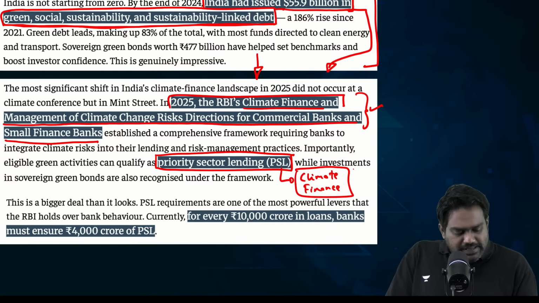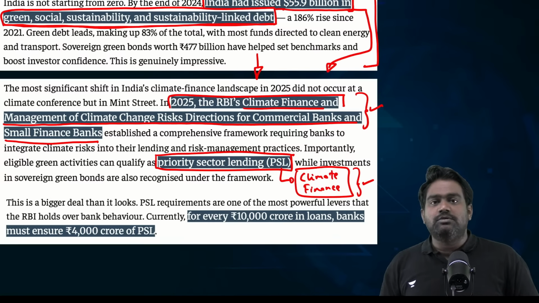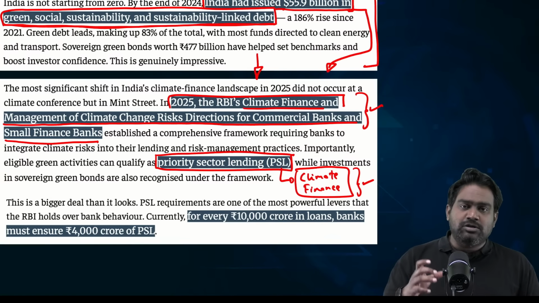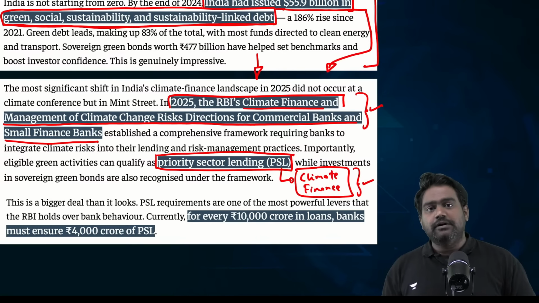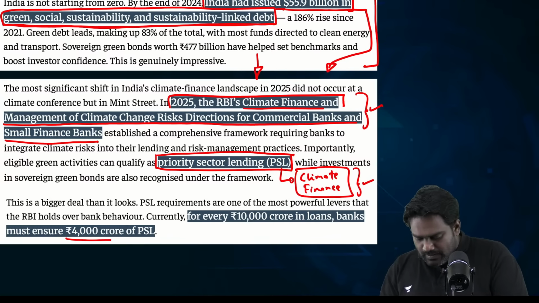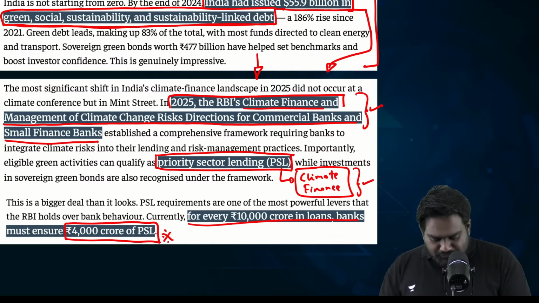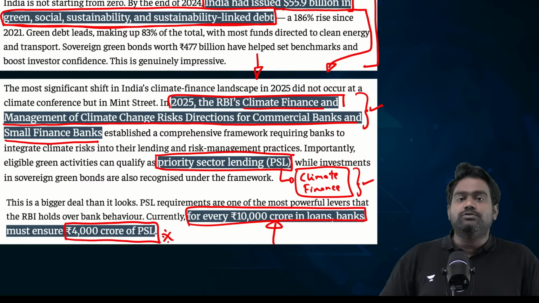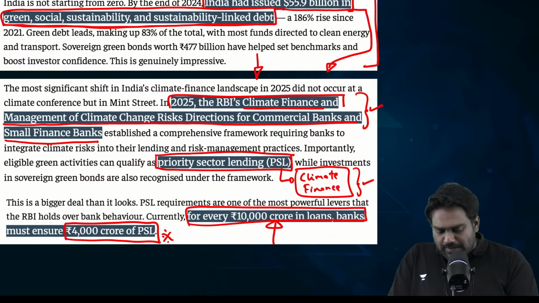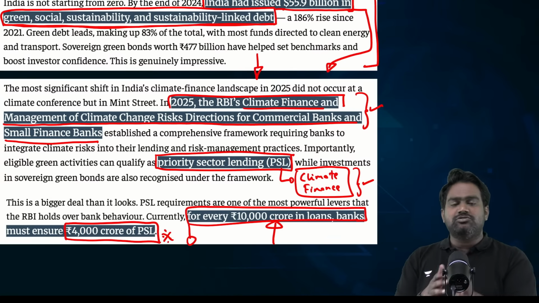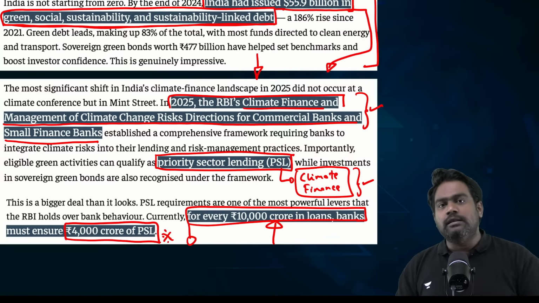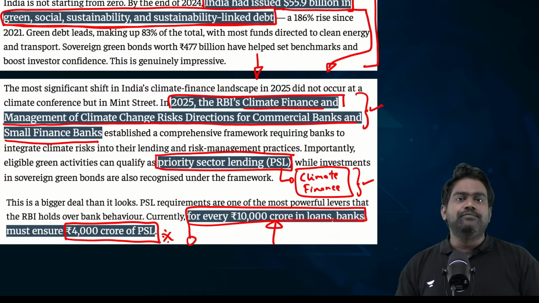See, right now, RBI has given a strict mandate for all the commercial banks and small finance banks in the country. Out of every 10,000 crore loan that they deliver, 4,000 crores has to come from the PSL sector, the priority sector lending, where a few priority sectors are identified. And to make credit available to these priority industries, the RBI has a clear mandate that for every 10,000 crore worth of loans given out, at least 4,000 crores should have gone to the PSL sector or priority sector lending.